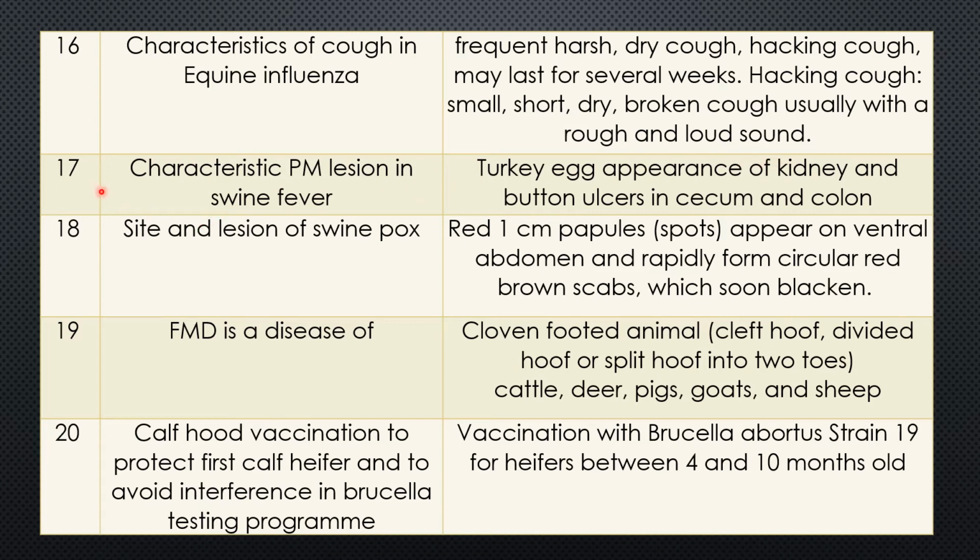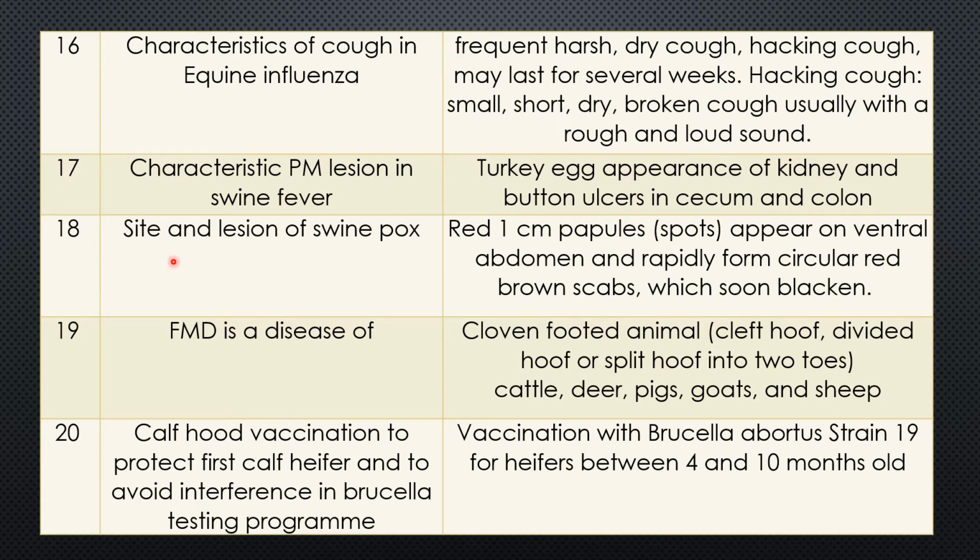Question 17. Characteristic post-mortem lesion in swine fever. Important question. There are two characteristic post-mortem lesions. One is turkey egg appearance of kidney. If the clinician removes the capsule, the kidney looks like a turkey egg. And the other is the button ulcers in cecum and colon. The ulcers look like a button type of depression.